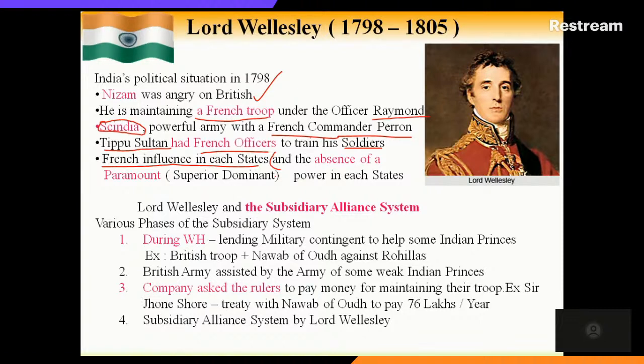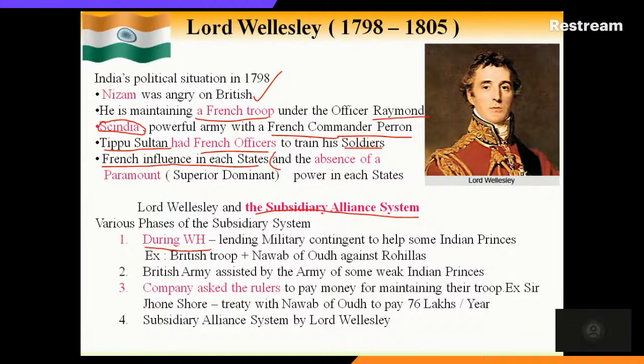For example, the subsidiary alliance system had various phases before he arrived, or before he was appointed as Governor General. During the Warren Hastings period, subsidiary alliance meant that here and there you get assistance from another person, here in India, essentially for military purposes. This is the overall meaning of subsidiary alliance: you are aligned with another person for some purpose, and for that purpose you are paying or contributing something.